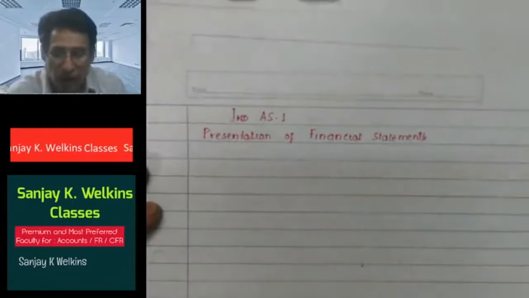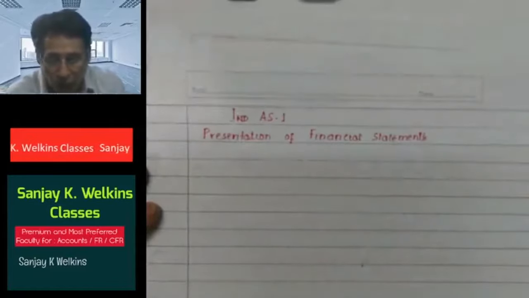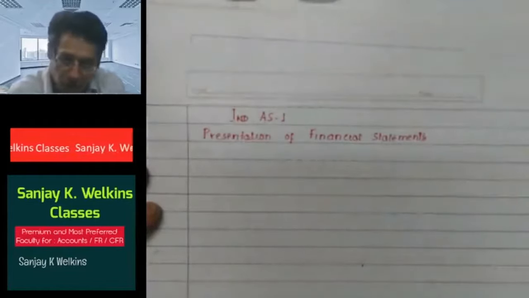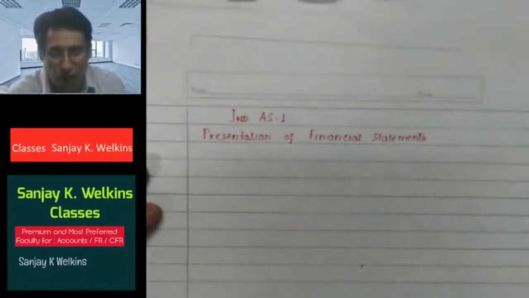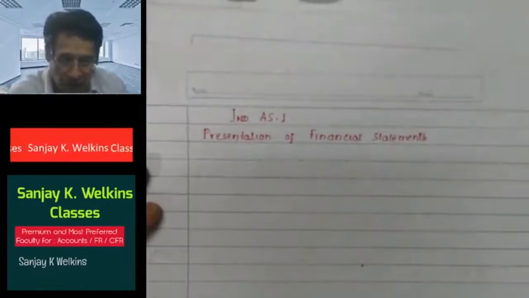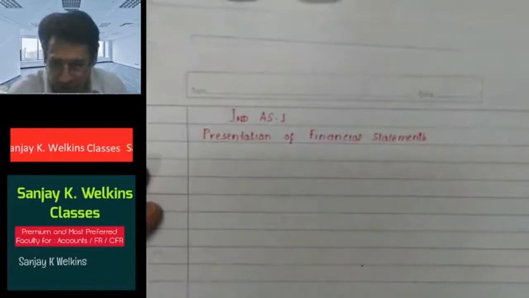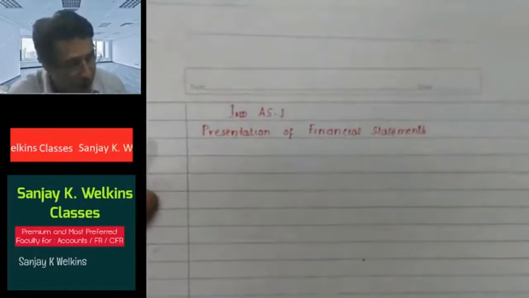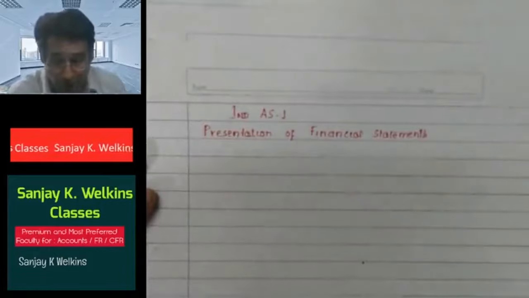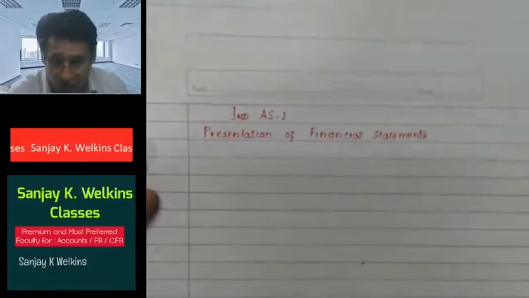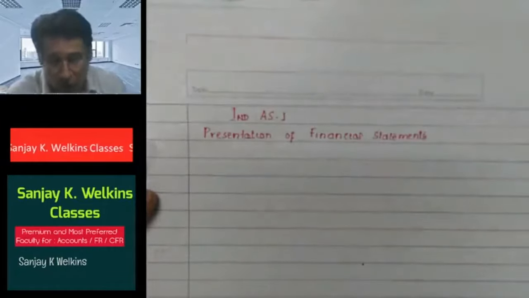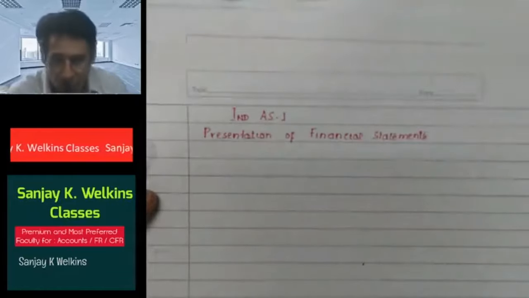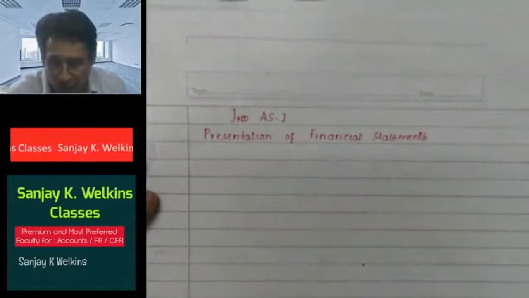We will see that this standard deals with general purpose financial statements, just to ensure comparability both with the entity's financial statements of the previous period and of course the financial statements of other entities. So that is the basic idea, that an entity should prepare the financial statements in such a manner that comparability both with the entity's past performance and with other entities' performance can be achieved.